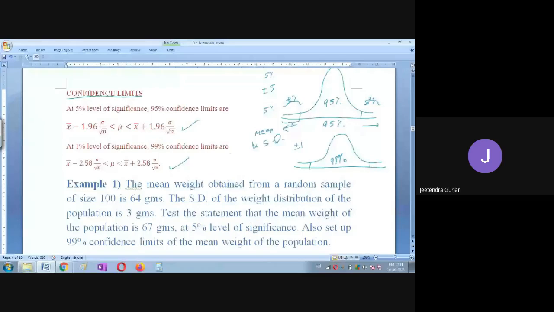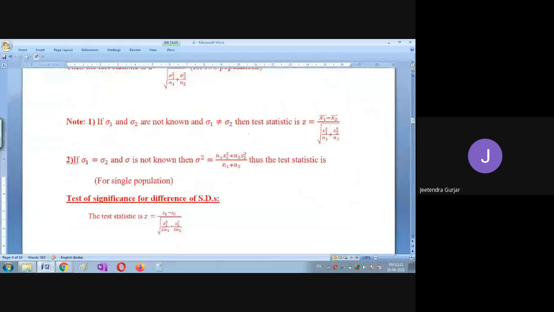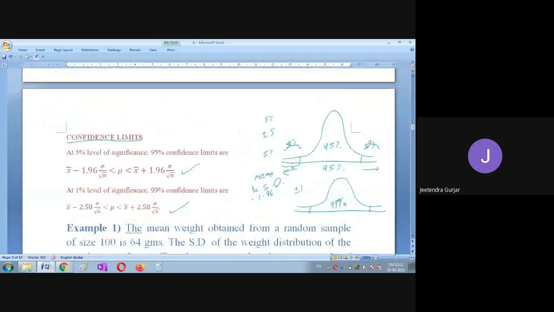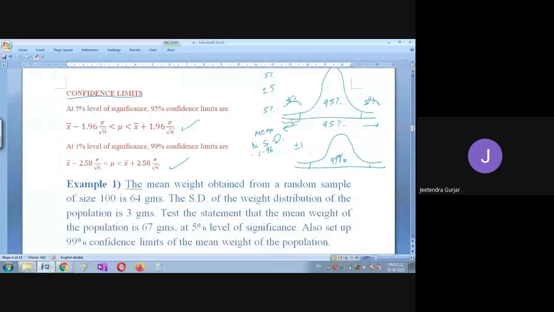1.96 is plus or minus, or here you are going to remove this error. Then you find the value which must be between these values. Then you find these critical values we are going to simplify. Then you find that this is 5% level of significance and here 1% level of significance.